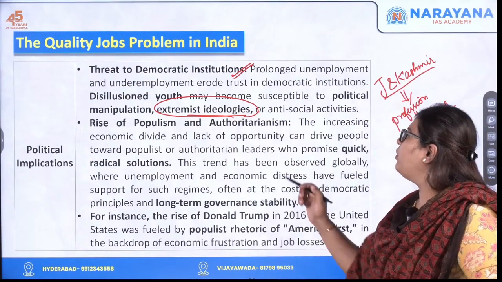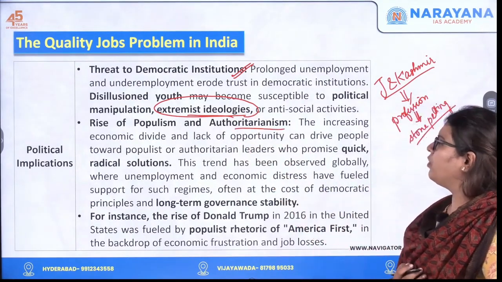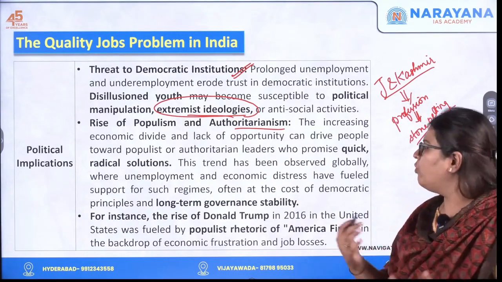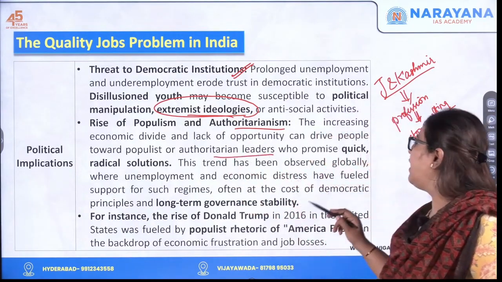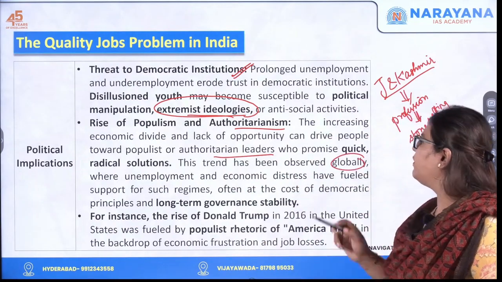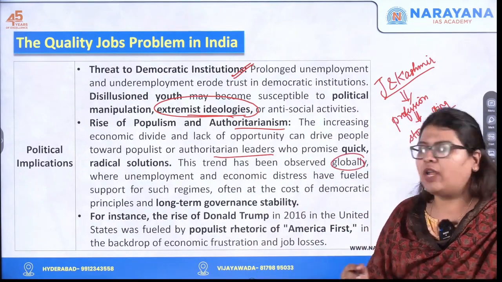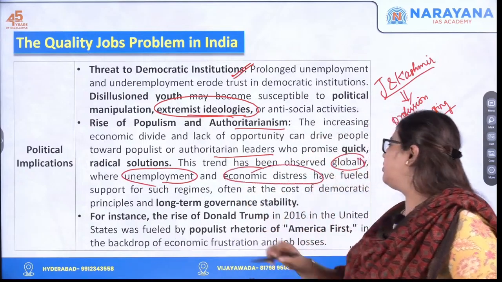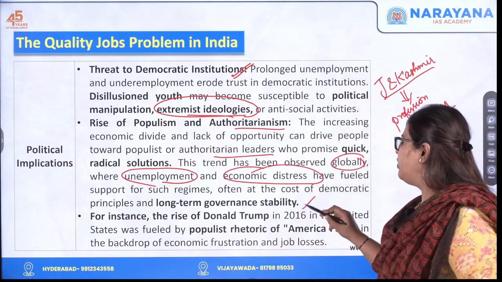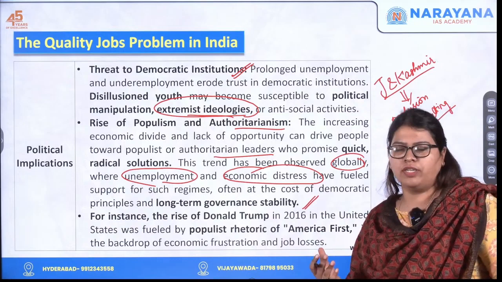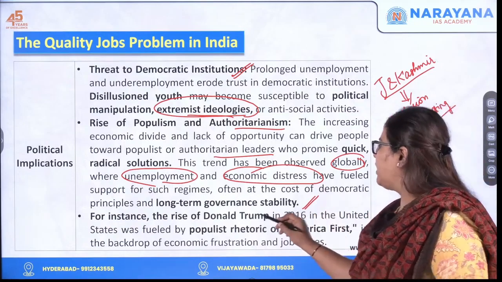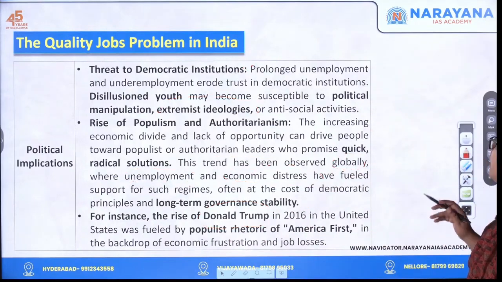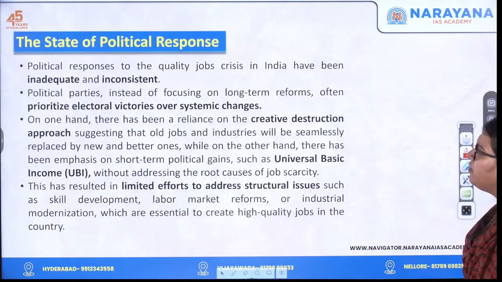Then there is the rise of populism as well as authoritarianism. Here, people are drawn towards authoritarian leaders, and this has been observed globally in whichever areas were characterized by unemployment as well as economic distress. So this affects long-term political stability. Next, I told you the example of Donald Trump in the 2016 elections, how the election results came out in his favor.